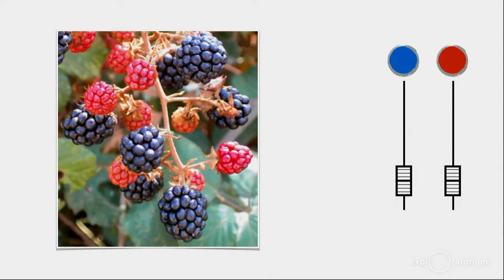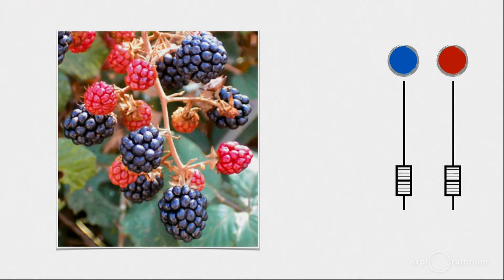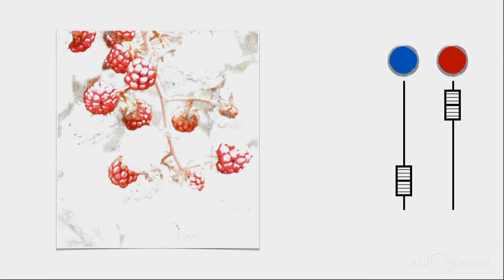Here's another example. As soon as you looked at these berries, you immediately turned up the gain on those bigger, juicier blueberries, and the image in the back of your head, somewhere in the visual cortex, literally changed so that you're seeing something different on the screen. And then you wanted to make sure that they actually were bigger, juicier than the red ones, and so you turned that back down and you turned up the gain on the red. You're constantly moving these gain knobs in your visual system.